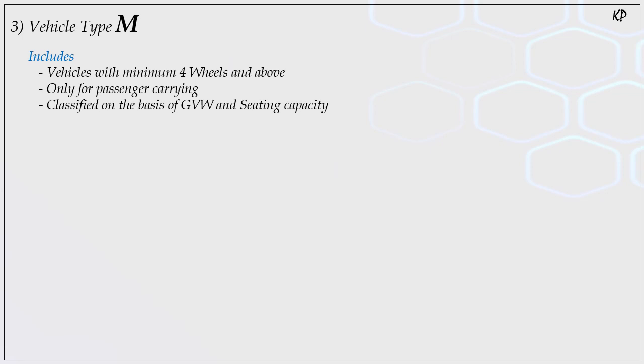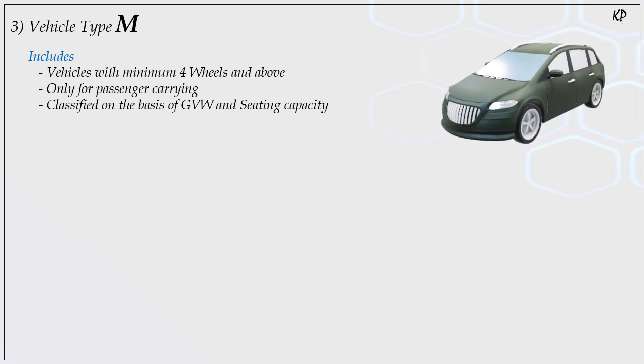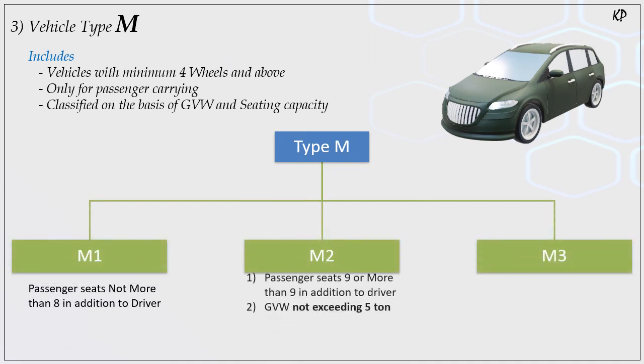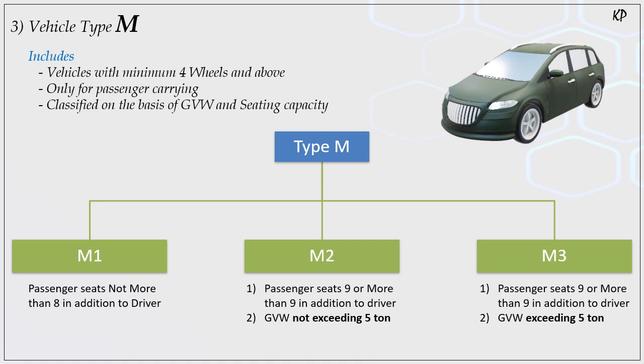The third type of classification is M-type vehicle. M-type vehicles are vehicles which have minimum 4 wheels or more than that, and these vehicles are used only for carrying passengers, not for goods. This classification is based on their GVW and seat capacity. So type M is again divided into M1, M2 and M3.